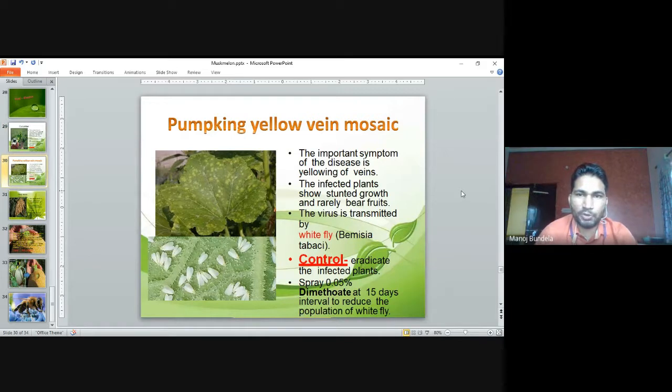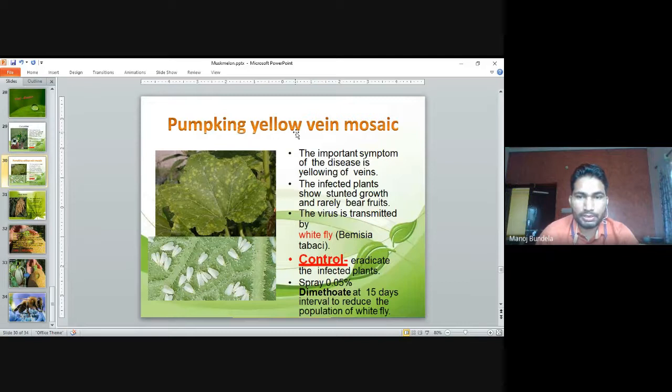Pumpkin yellow vein mosaic. The important symptom of the disease is yellowing of the veins. These are the veins, they will start yellowing. The infected plants show stunted growth and rarely bear fruit. The virus is transmitted by the whitefly, Bemisia tabaci.